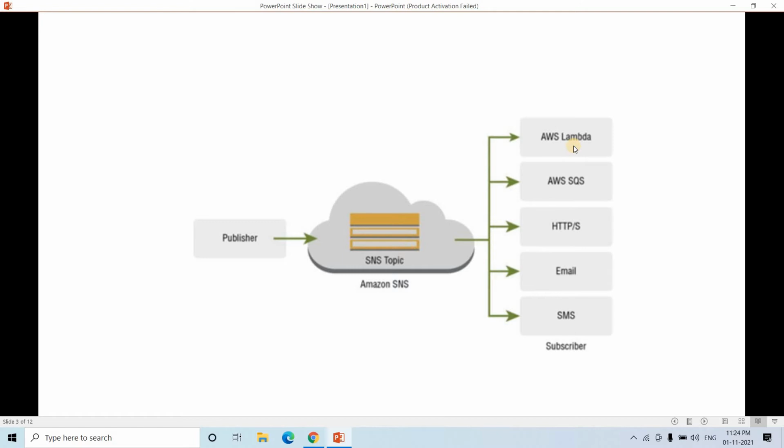It can reach AWS Lambda and trigger that. It can go to AWS SQS and do some other job. It can be sent to email. It can be sent via SMS. Like this kind of thing. From one message, multiple replicas can go and trigger multiple different pipelines. Okay, so this is called fan out.